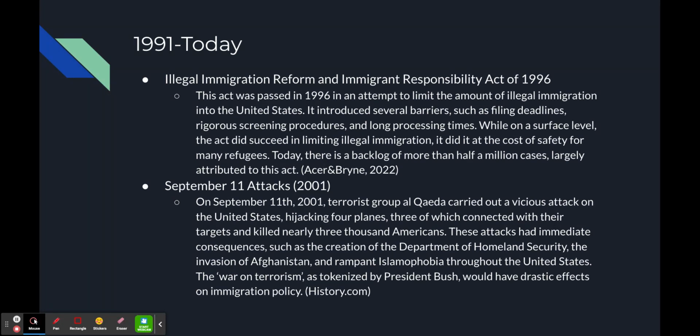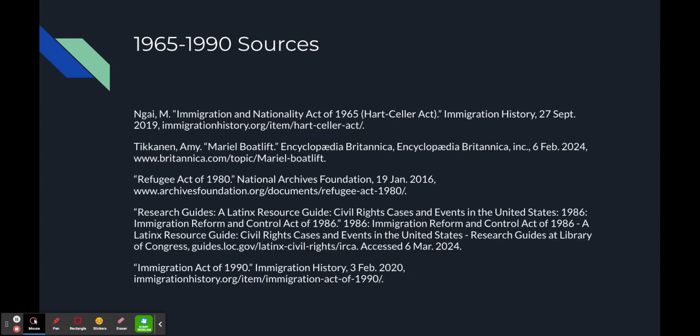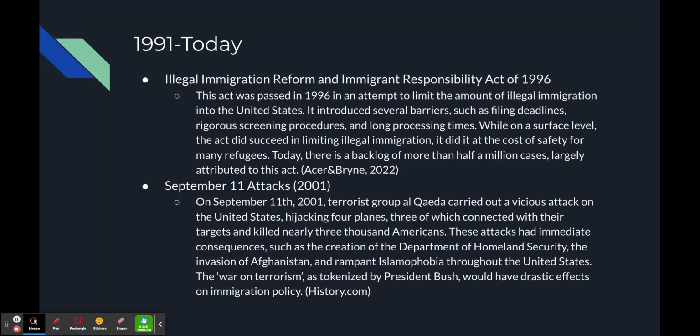Coming through to today, there is less about Asian Americans. They were significantly helped by these acts that I referred to earlier. But basically, in 1986, the Illegal Immigration Reform and Immigrant Responsibility Act was passed, which made it a lot more difficult to immigrate illegally, which significantly slowed the process for immigrating legally because more people were trying to do it. And there's a backlog today of about 500,000 cases of people trying to immigrate legally.